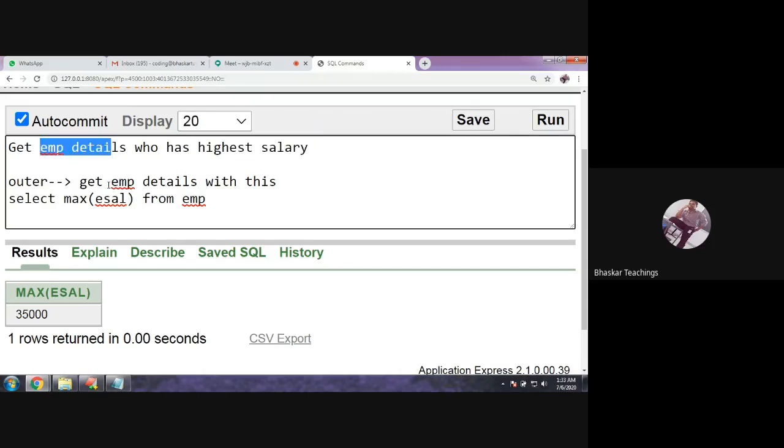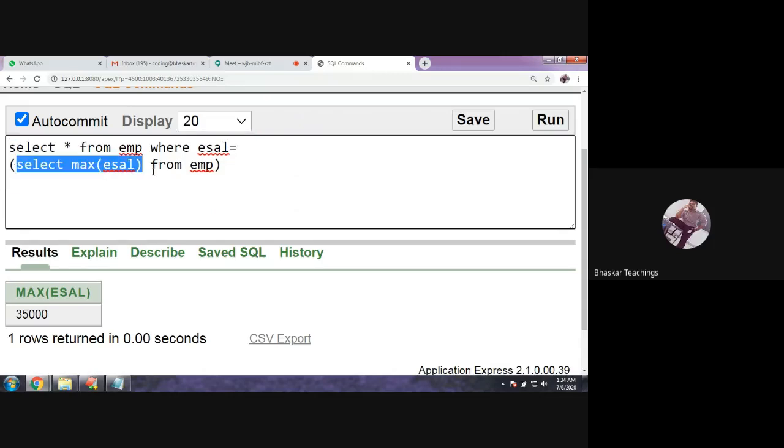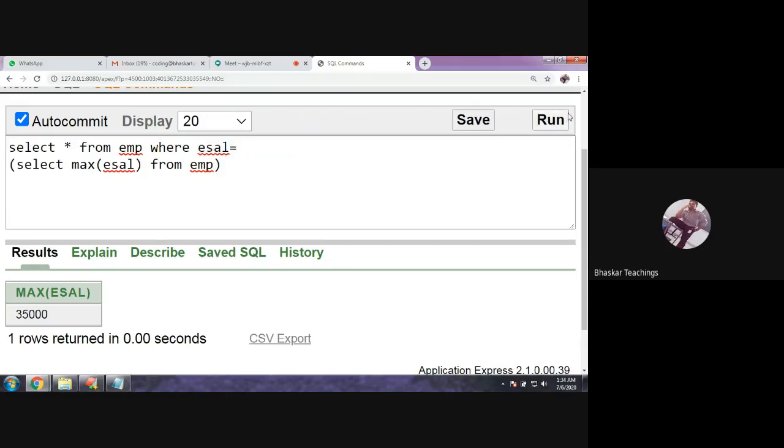So get the employee details. How to get the employee details? Select star from EMP. Which employee? The employee having this salary, that is where esal equals the salary retrieved by the inner query. That is the process. This is what you call a non-correlated subquery. So now this query will give me the 35,000, and I'm giving the output of this query as input to the outer query. The outer query gets the employee details of the one who is having this salary. Okay, let's run it.